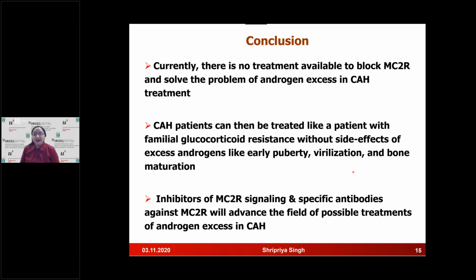So we will have a possible solution for treating these side effects in CAH. And inhibitors of MC2R signaling and specific antibodies will advance the field of possible treatments of androgen excess in CAH.